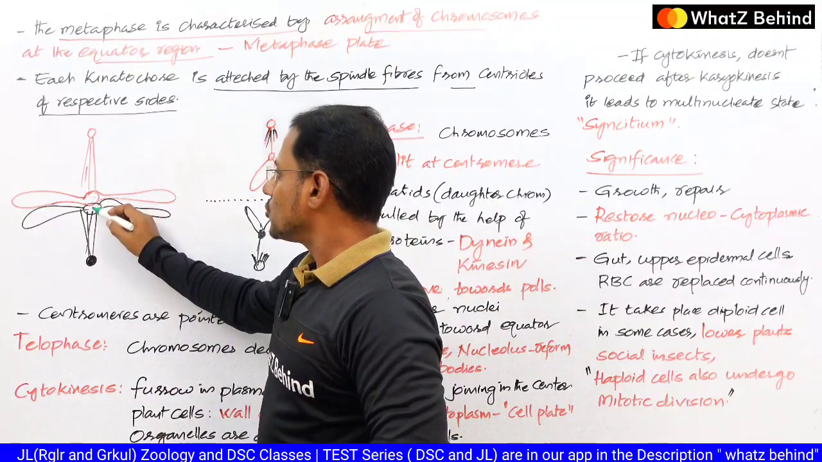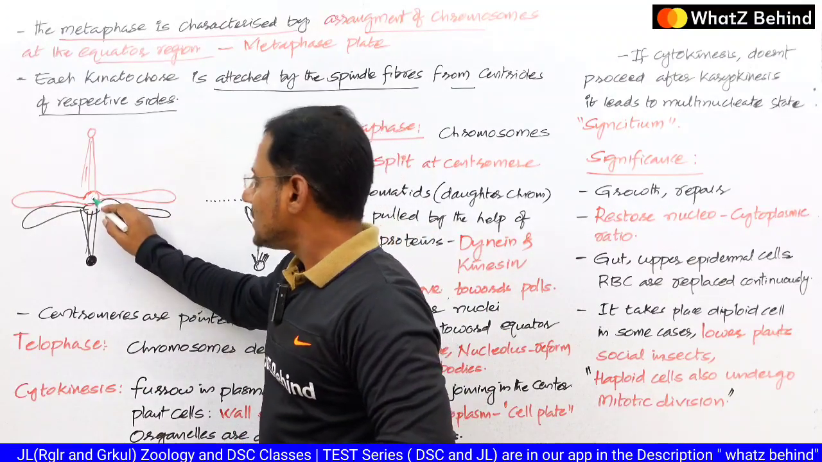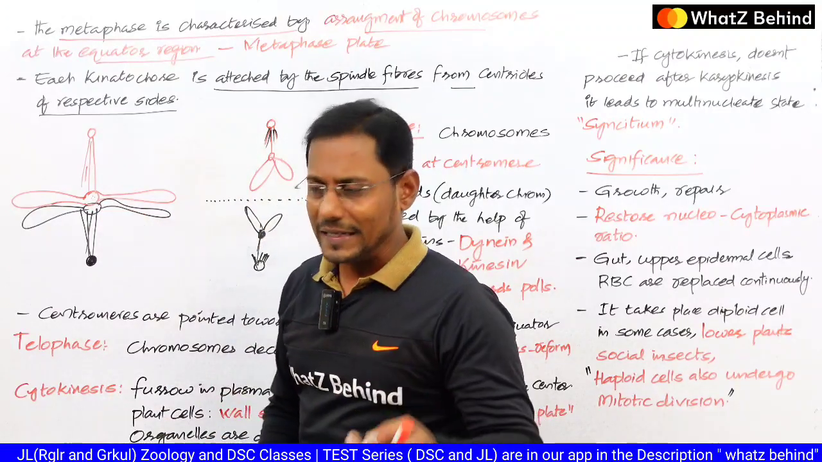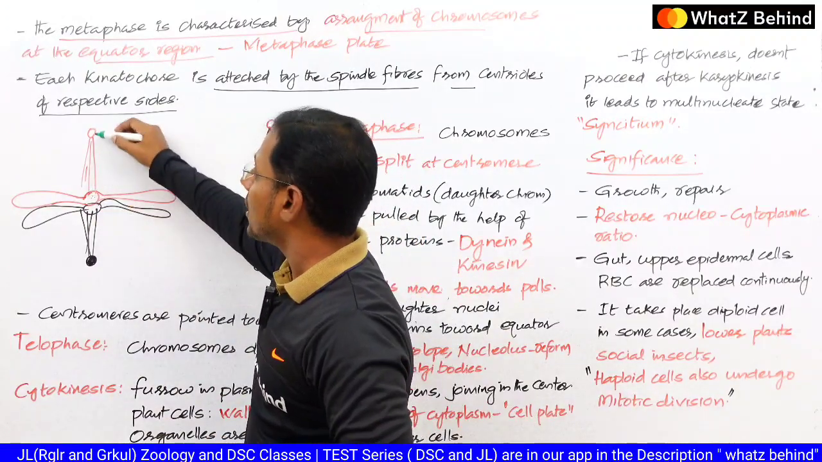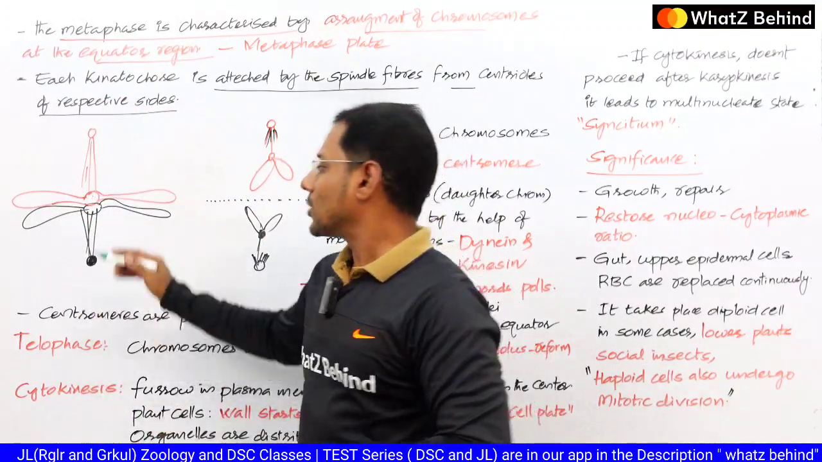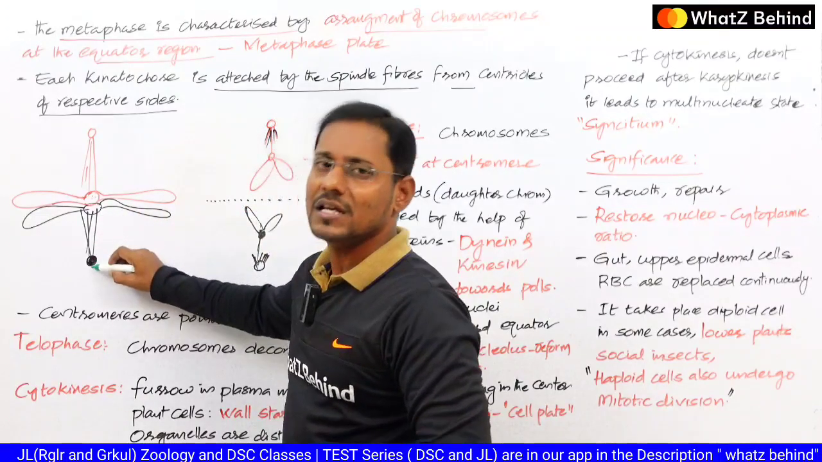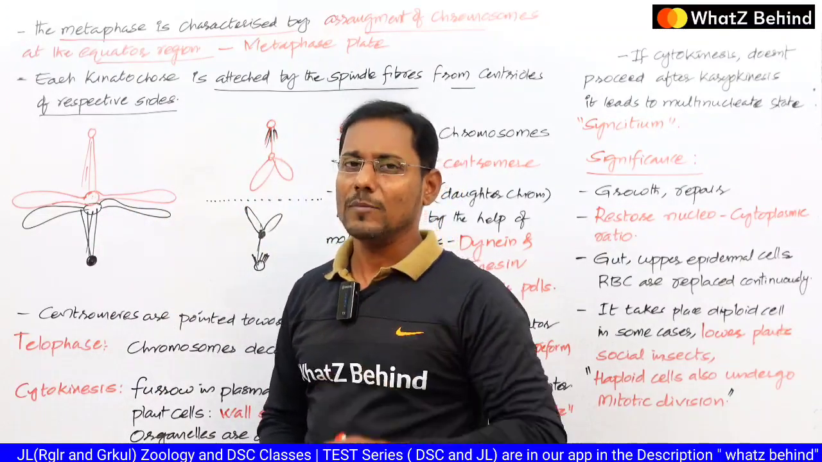So these are the 2 kinetochores which this chromosome possesses, right? So this kinetochore is going to be attached by the spindle fibers which are raised from that side centriole only, but not the spindle fibers which are raised from this centriole. Remember this, this is a very important point.